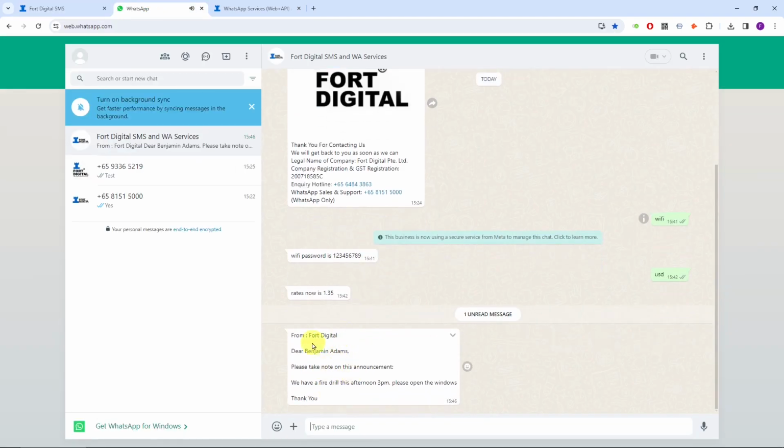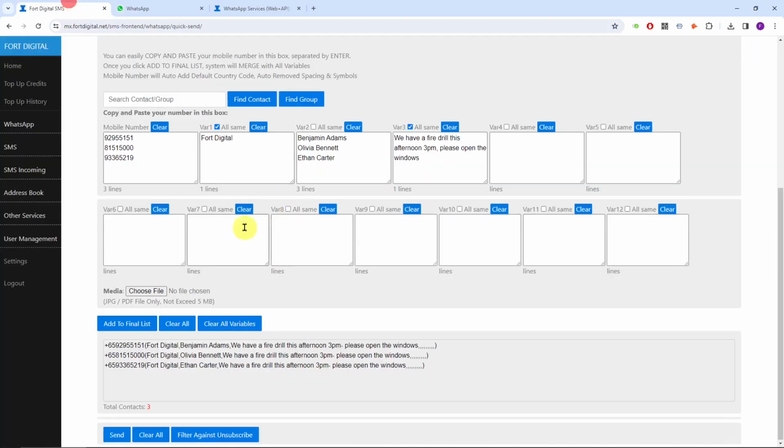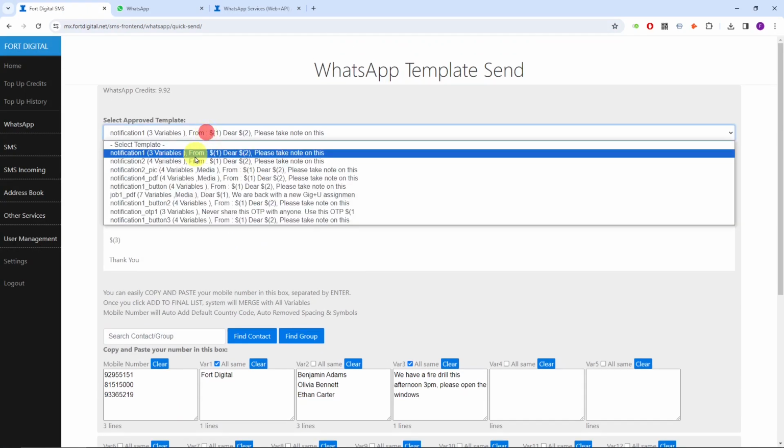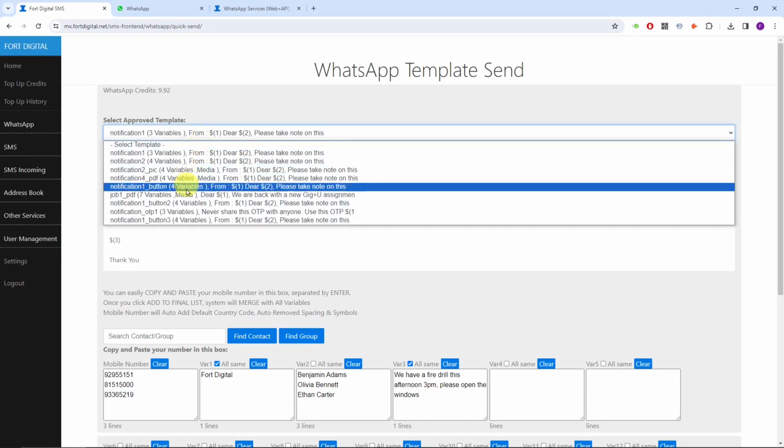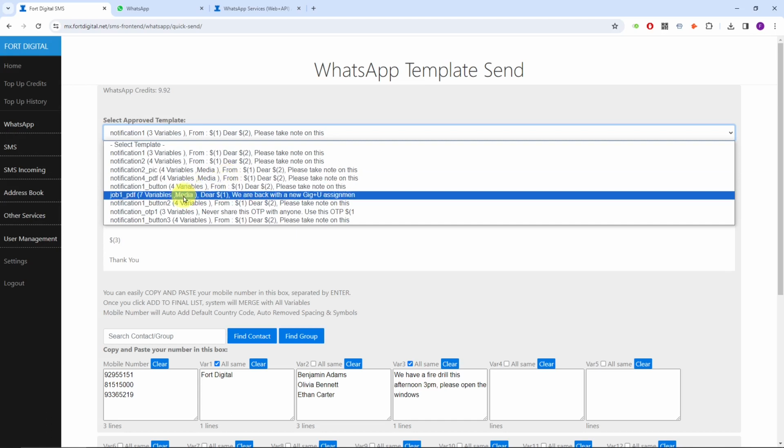I received the message. You can see here from 4Digitals, "Dear Benjamins, please take note," and this is the generic template. So you can use the generic template that we give to you, or you can apply your own template. This template has a lot of functionality. You can also send a template with pictures.